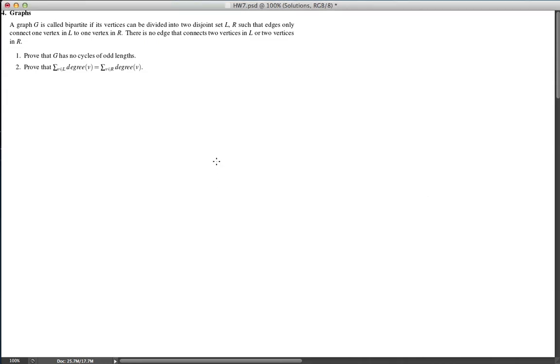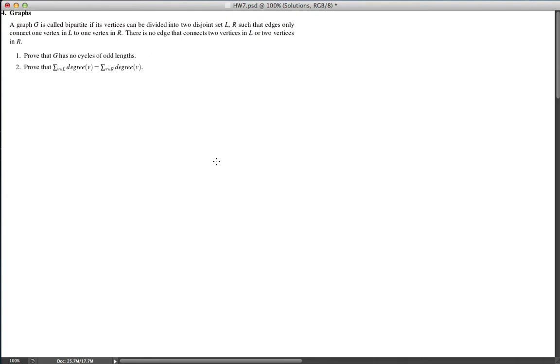Okay, so this is the question about graphs. In the first part, we are trying to prove that if a graph G is bipartite, meaning that we can partition its vertices into two sets L and R, such that there is no edge going from a vertex in a set to another vertex in the same set, then there is no cycle of odd length.